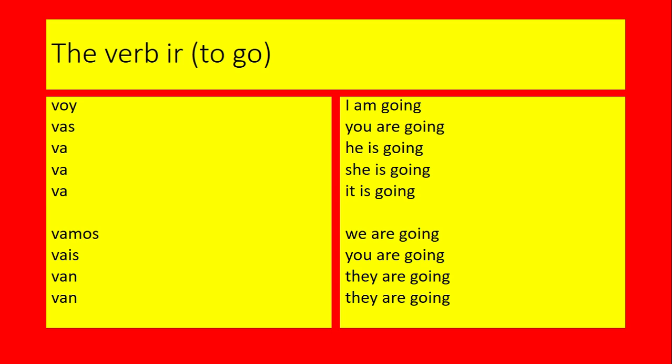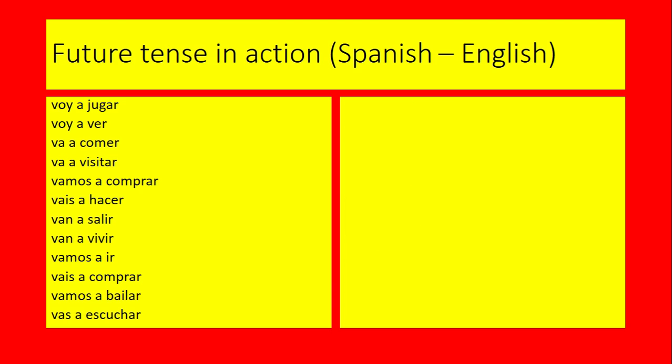And when you use the present tense of the verb to go followed by an infinitive, that is the future tense. So don't be confused by present tense, future tense. What you're seeing on the screen is the present tense of the verb to go: voy, vas, va, vamos, vais, van. To make the future tense, use this with the word a and an infinitive. That's your future tense.